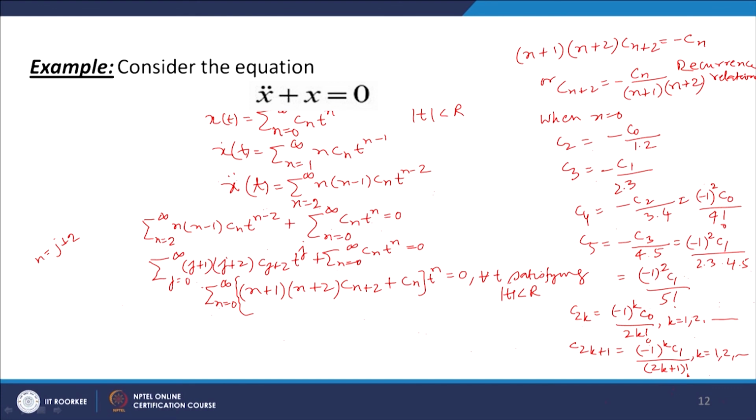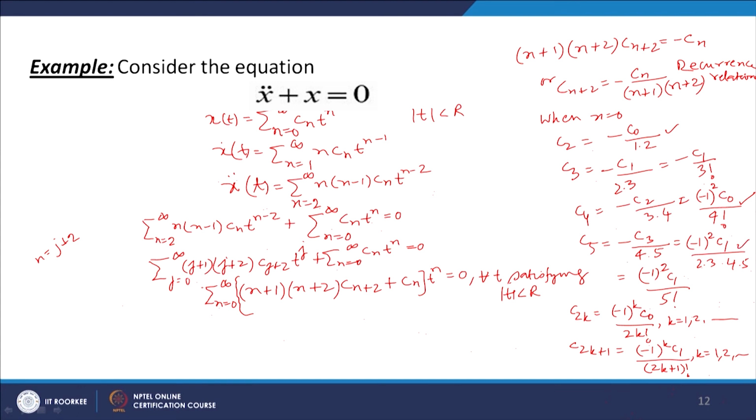Okay. So, you can put k equal to 1 here, C2 should be equal to minus C naught over 2 factorial. When you put k equal to 2, then we get C4. C4 will be minus 1 to the power 2 C naught over 4 factorial. And here when you put k equal to 1, you get C3 as minus C1 over 3 factorial. And when you put k equal to 2, then you get C5 as minus 1 to the power 2 C1 over 5 factorial. So, you get this.